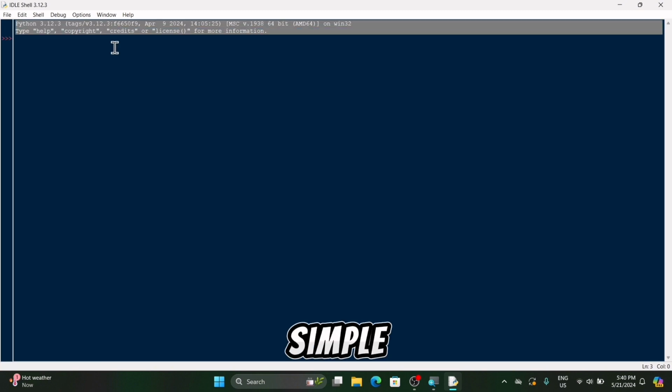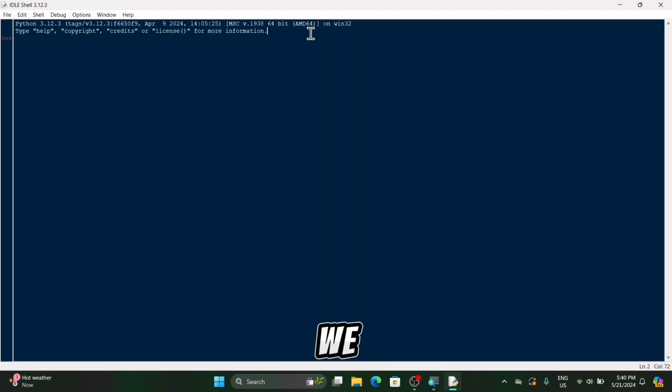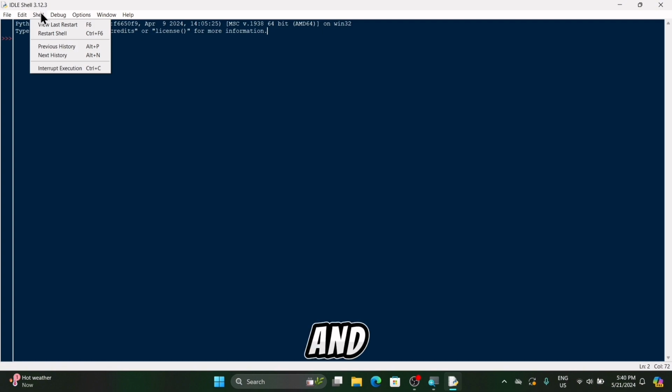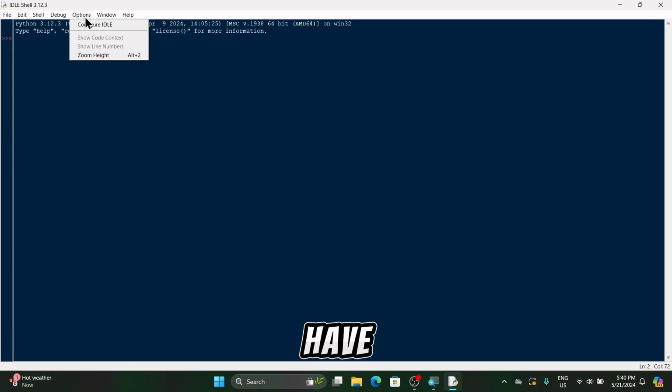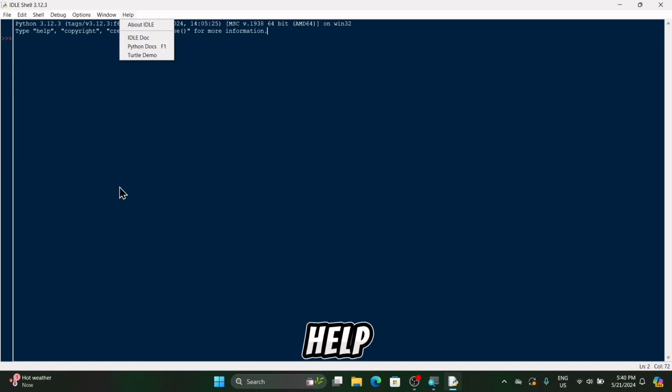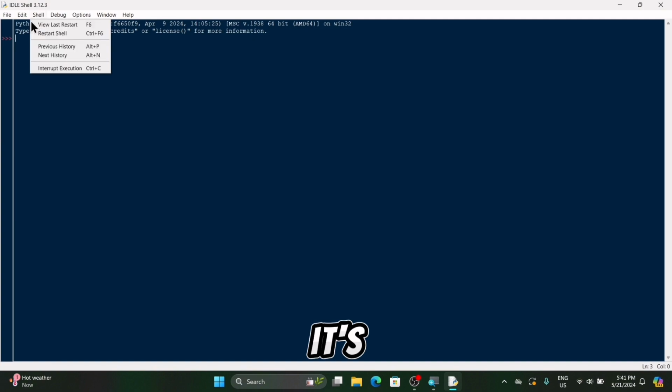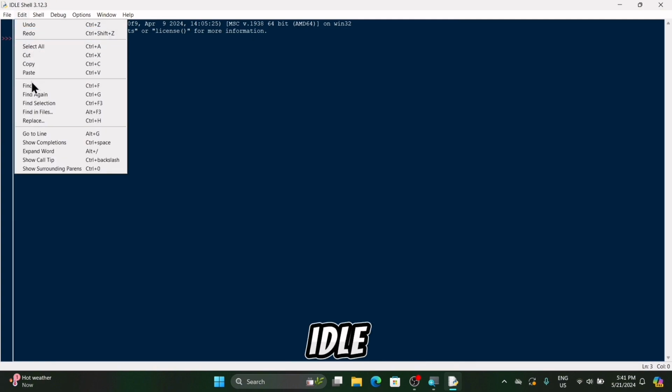This IDLE is simple to use. As you can see here, we are being shown the current version of Python and the current version of IDLE, and at the top here we have our file, edit, help, window, and many more buttons, guys. In this video we are not going to talk much about it, but as you can see, there is file, and there are many options that you will learn on yourself. It's easy to understand this IDLE, guys.